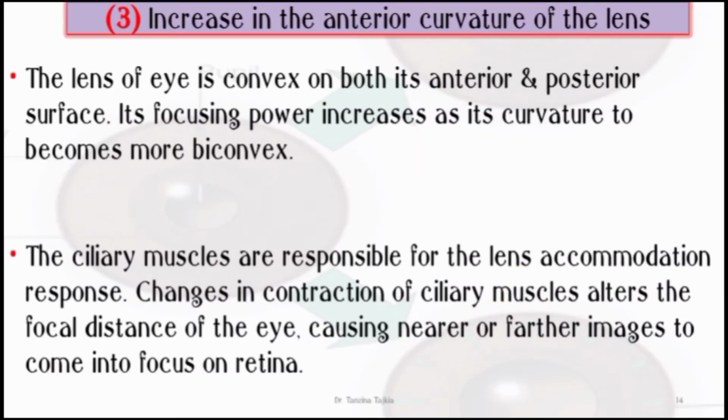Thirdly, increase in the anterior curvature of the lens. The lens of the eye is convex on both its anterior and posterior surfaces. Its focusing power increases as its curvature becomes more biconvex. The ciliary muscles are responsible for the lens accommodation response. Changes in contraction of the ciliary muscle alter the focal distance of the eye, causing a nearer or further image to come into focus on the retina.